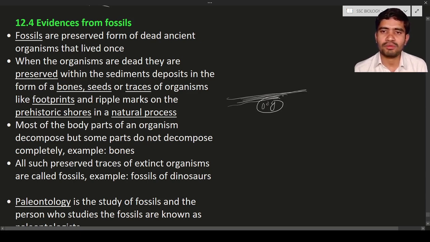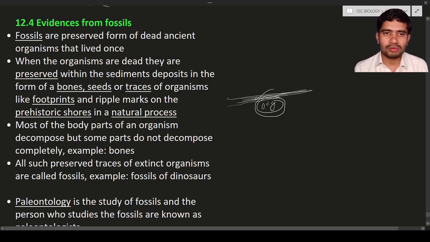The sedimentation is formed on it. Okay, after millions of years, people like scientists will come and dig the area, and they will see the organism in the form of a fossil, which consists of bones, teeth, hair, etc. So it is known as a fossil.